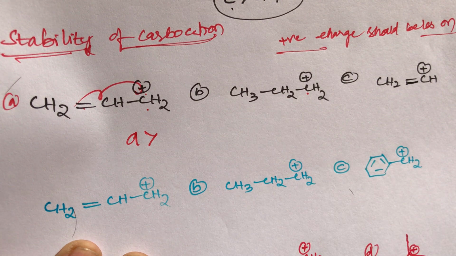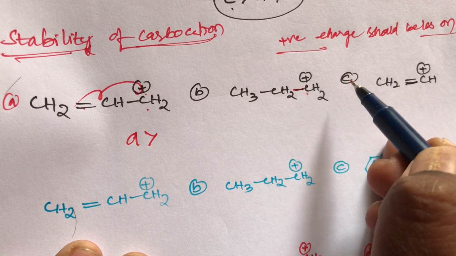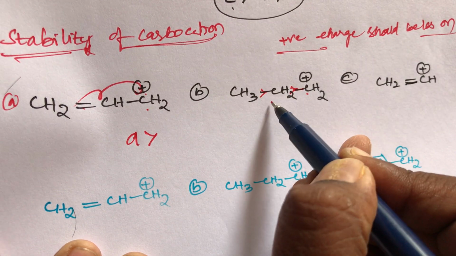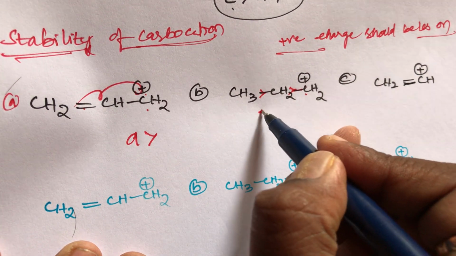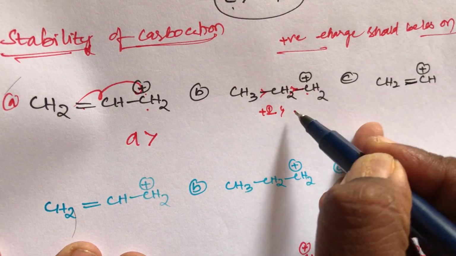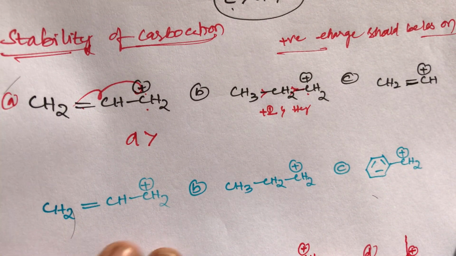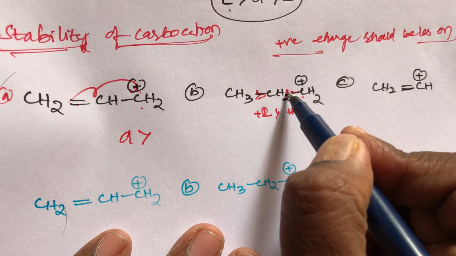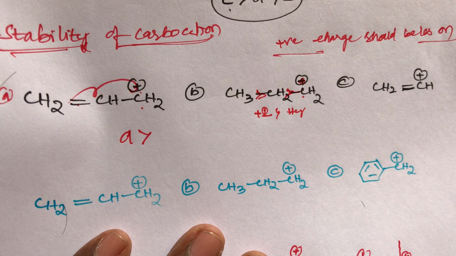What about B, students? What is the role of CH3CH2? Beside this positive charge, two carbons are there, CH3CH2, that is an ethyl group. What is the role of the ethyl group? It belongs to the plus I group, and hyperconjugation. A plus I group is always an electron releasing group, so this positive charge slightly decreases compared to this one.